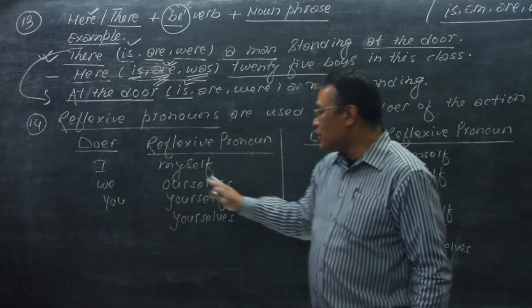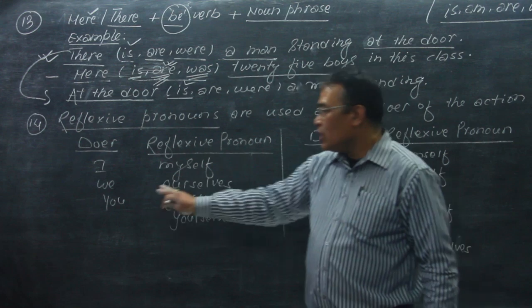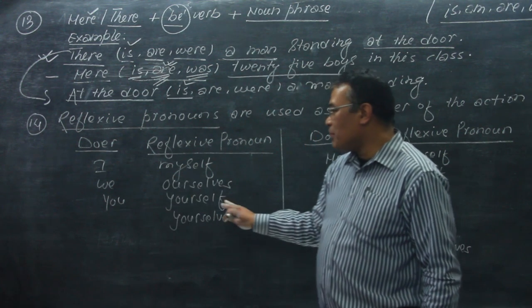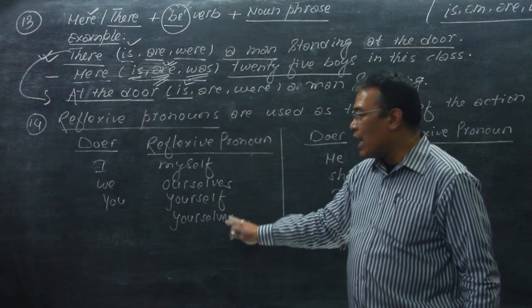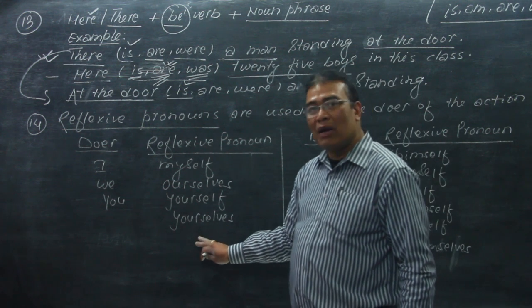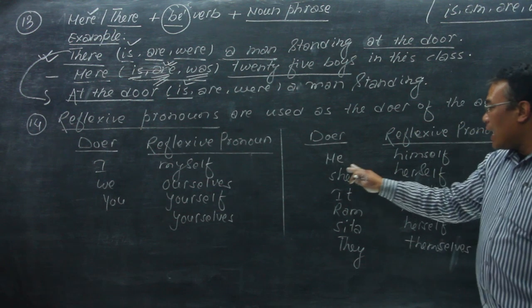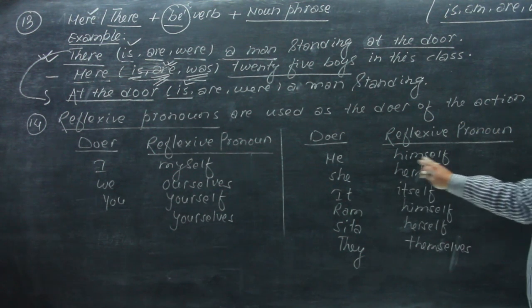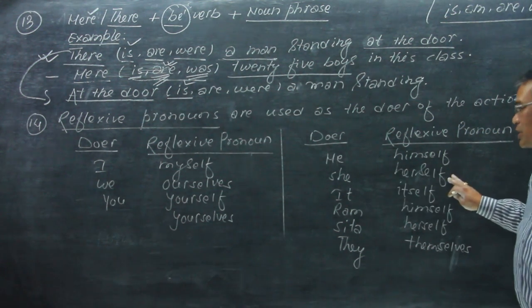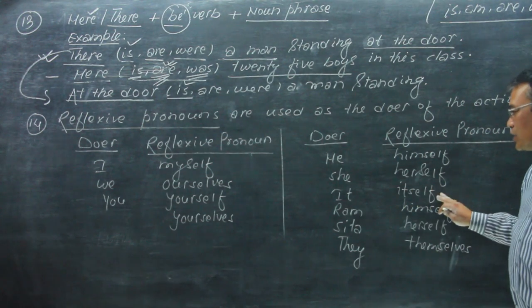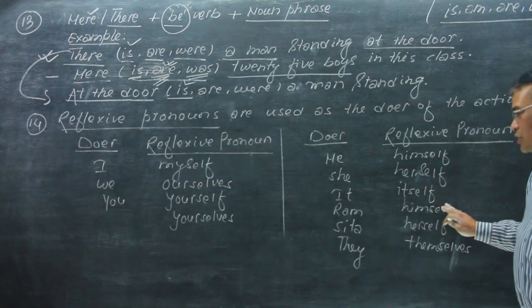We, its reflexive pronoun is ourselves. You, its reflexive pronoun is yourself. And you, plural, its reflexive pronoun is yourselves. In the same way, he becomes himself. She becomes herself. It becomes itself. Ram becomes himself.